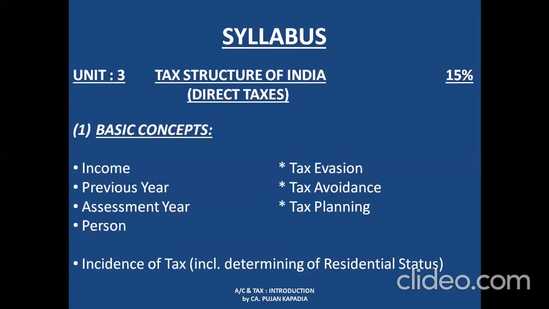Third is tax structure of India, direct taxes. The first part is basic concepts, that is the ABCD of income tax that I told you guys, the weightage of which is going to be 15%. In this topic, at the end, we have a topic of residential status that I talked about. An income that is earned by a resident is going to be taxable in India. Again, the same income, if it is earned by a non-resident, is not going to be taxable in India. So we need to identify, before taxing the income, whether a person is resident or not.